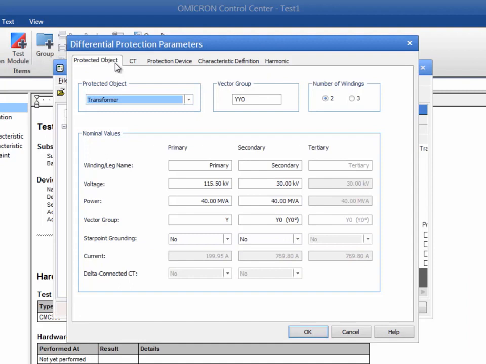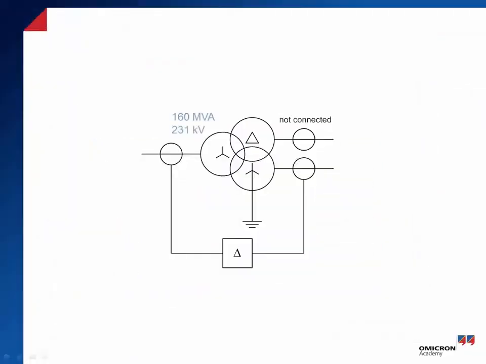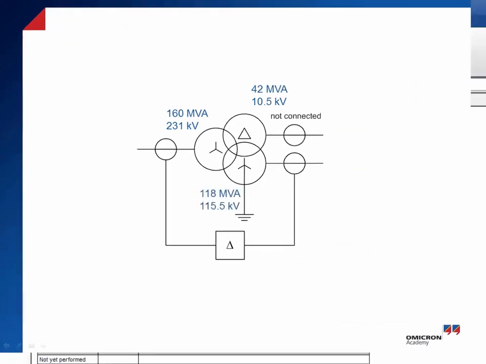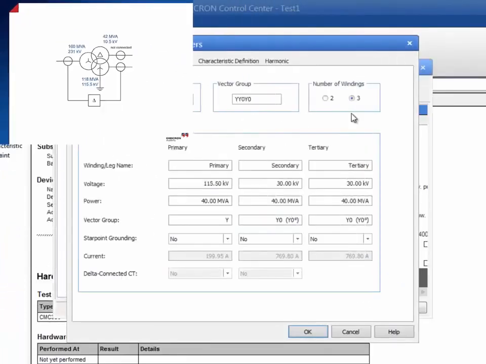In our example, the protected object is a 3-winding transformer. In the picture, you see its nominal values. Now enter the nominal values of the windings, including the vector group and the star point grounding.